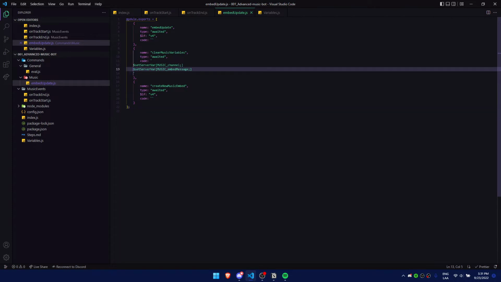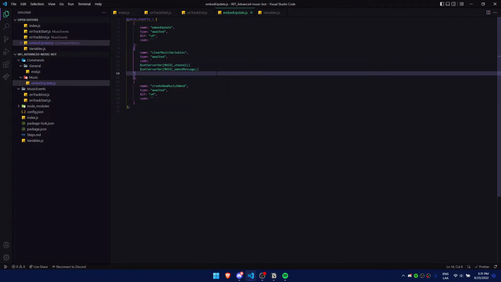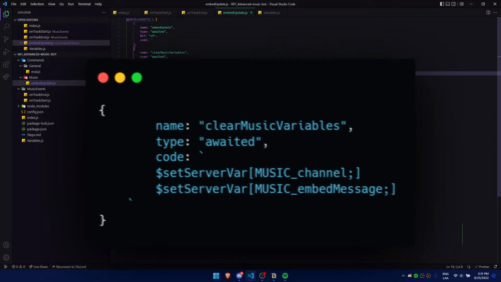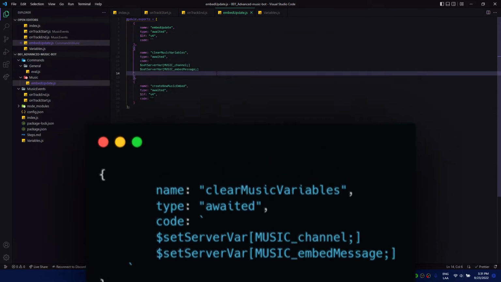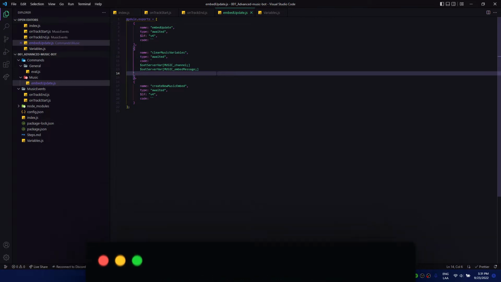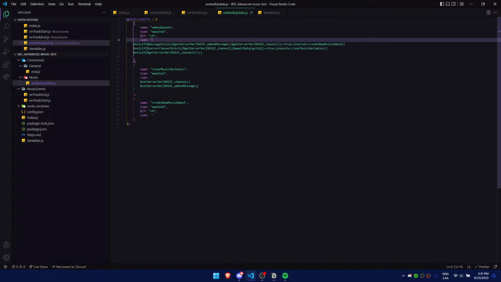Starting with the easy part, we have here the clearMusicVariables command. It's really simple, it just sets the values to default, and now starts the serious part. We're gonna make sure we have these 3 ifs, and what they're gonna do in order is check if there's a channel set, check if the channel exists, and check if the message or the embed that we have to update exists.